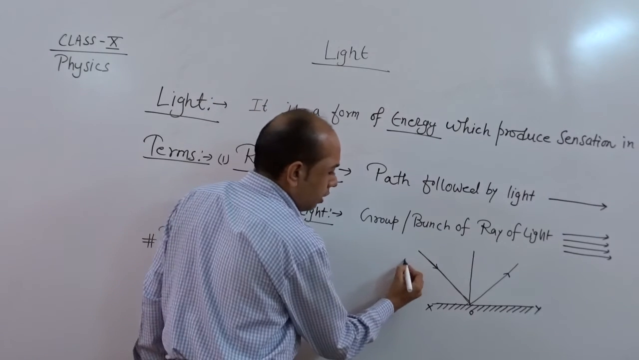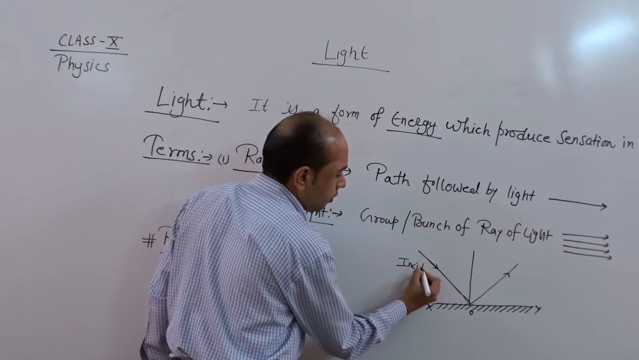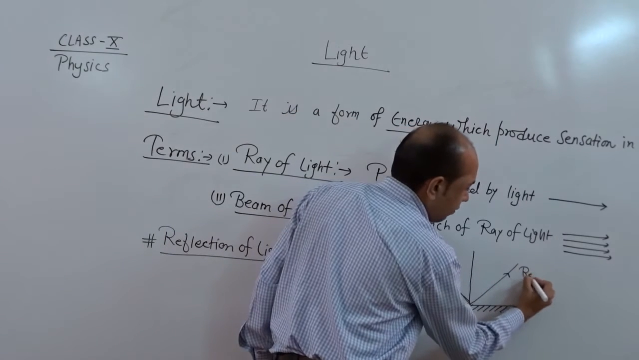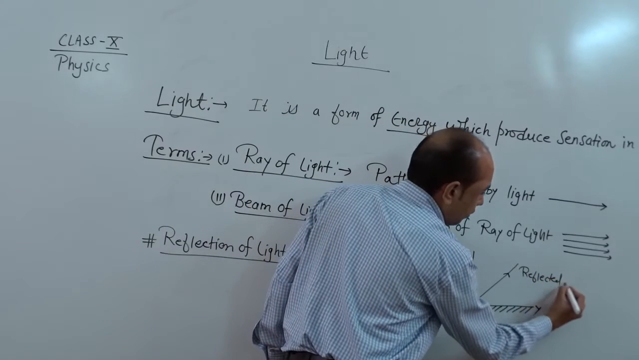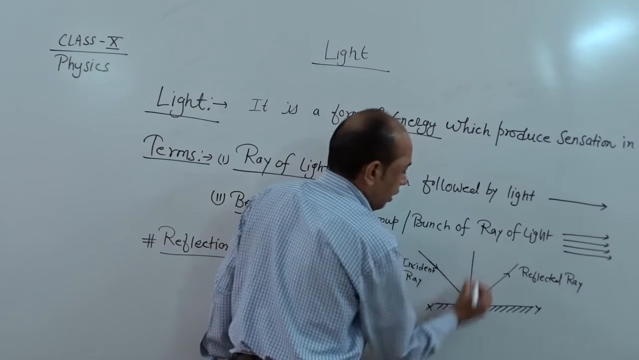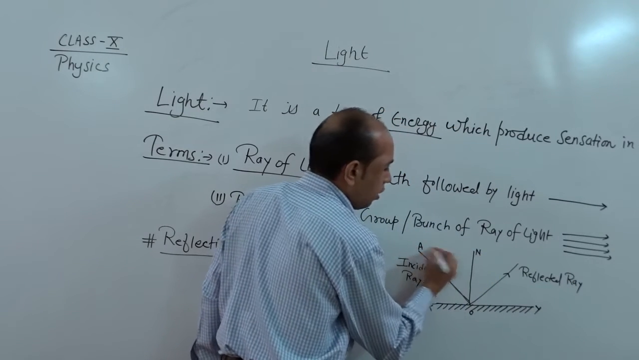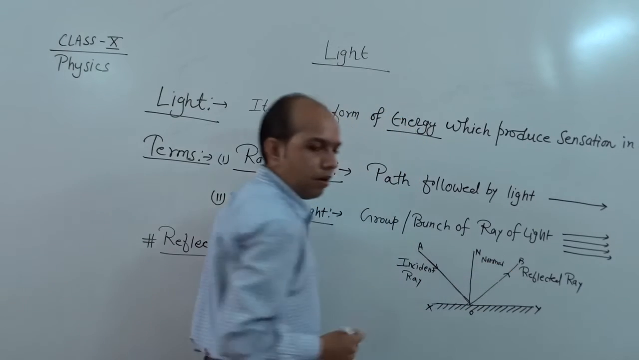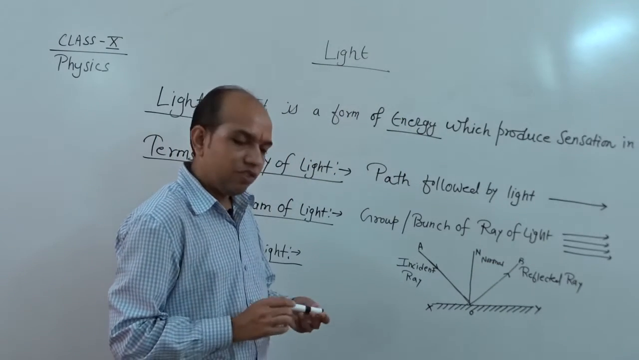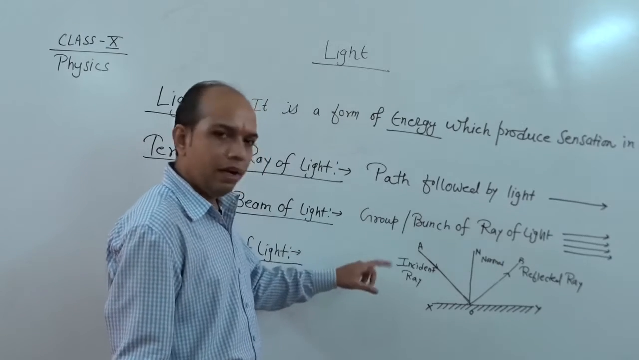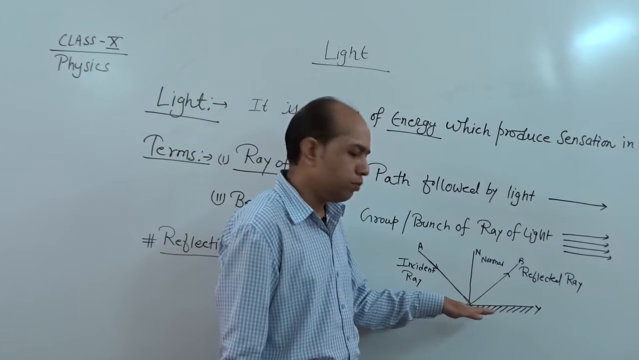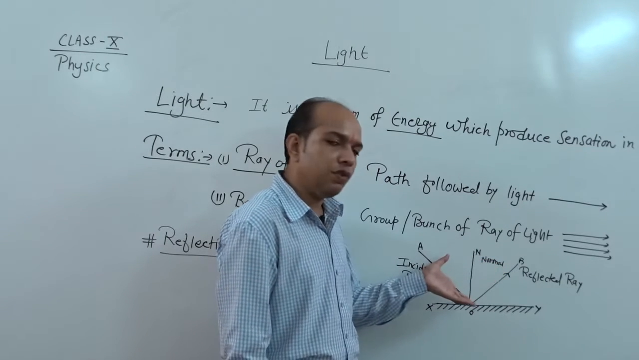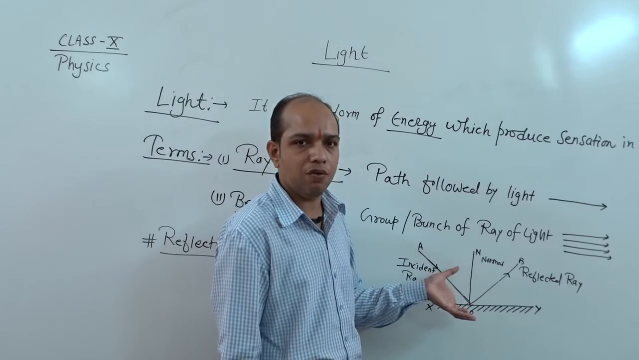So this is the incident ray. This denotes the reflected ray. And O to N, this part denotes the normal. So what we see in reflection: when a ray of light is incident on a plane, polished or smooth surface and reflects back in the same medium, this phenomenon is known as reflection of light.